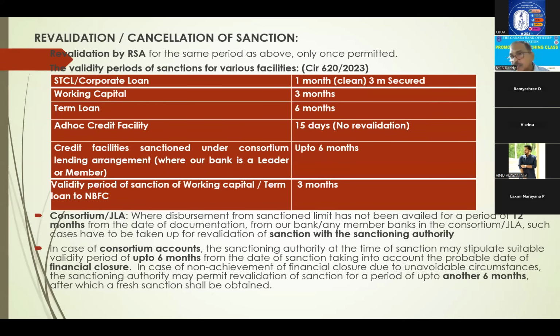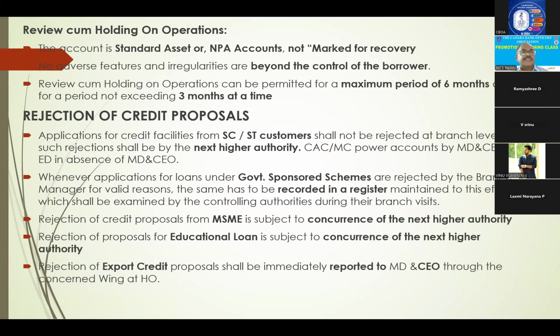One bank has not given, so financial closure is not done. In such cases, another 6 months you have to extend. So here 6 months is the normal sanction period. If, due to any problem, financial closure is not done, then another 6 months you have to extend. These are the guidelines regarding the period of your sanctions.